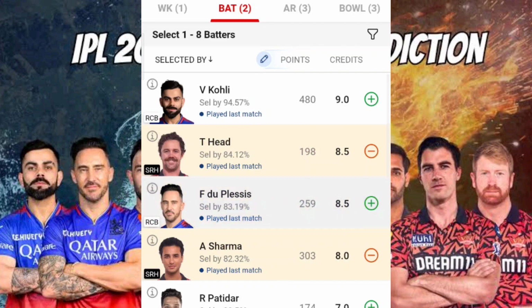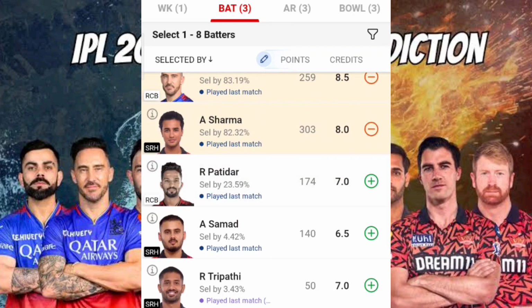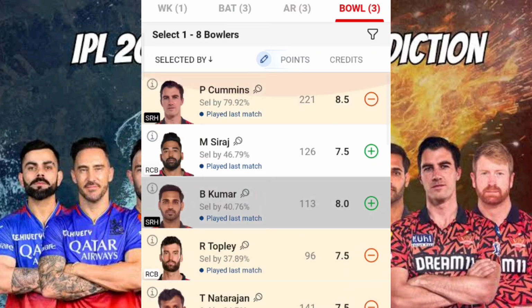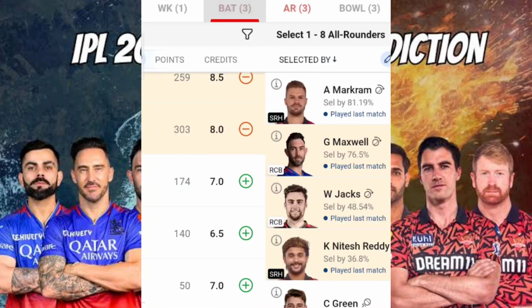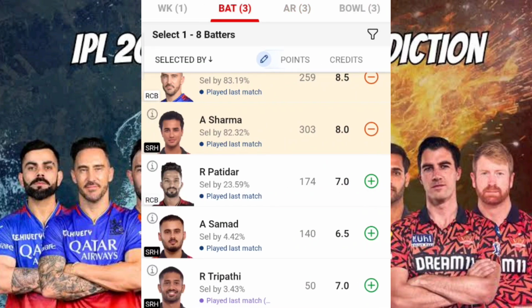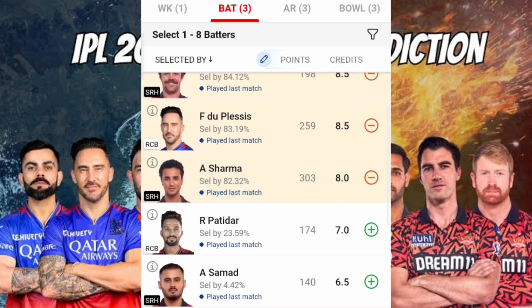So I'm just including Faf du Plessis here. Coming to Abhishek Sharma, let me tell you one thing. As I told, since the power play, there are high chances that Mohammad Siraj will concede as many runs as possible here. So if that is the case, then I think Abhishek Sharma should be a critical player for you.